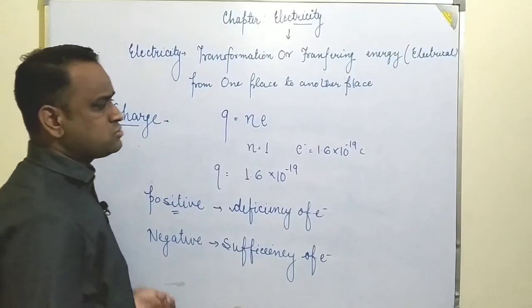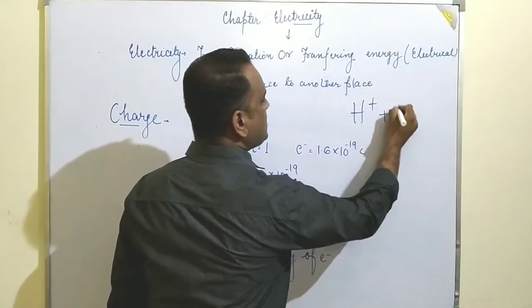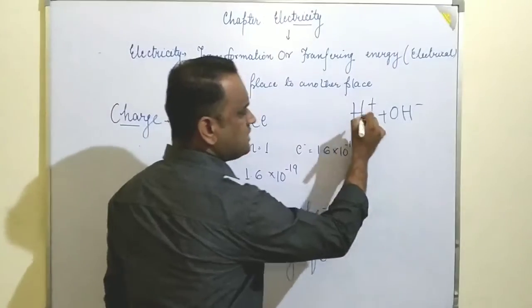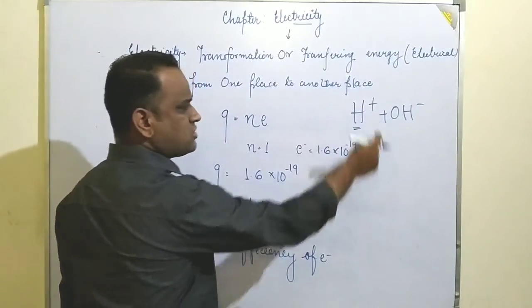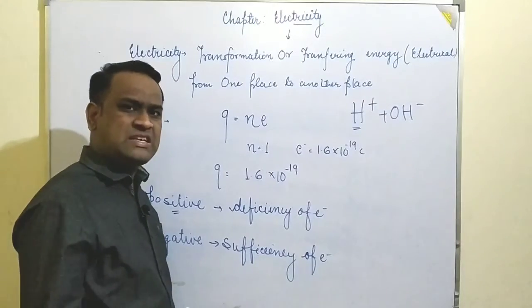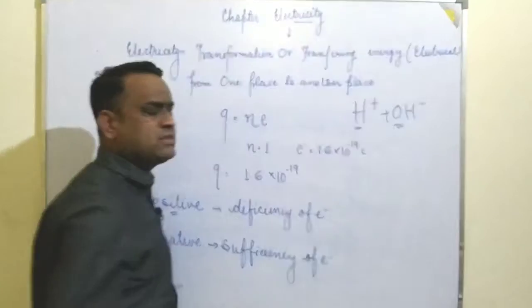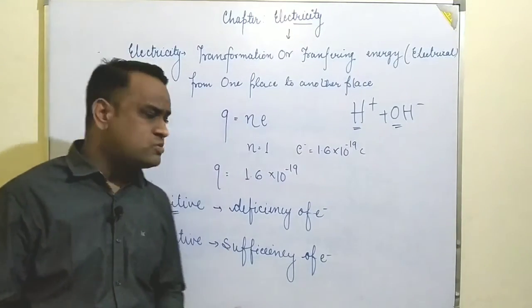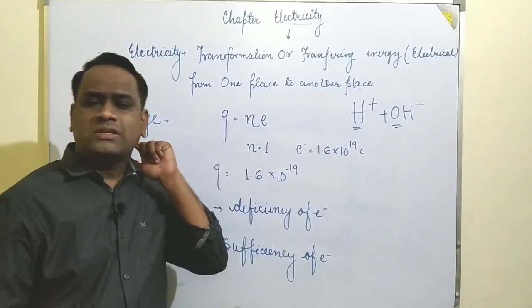Okay, so if I am writing here H plus and OH minus, from here we can say that the hydrogen ion is having the positive charge. Why? Because it is having fewer electrons within it, and OH minus is having a sufficient amount of electrons. So students, hopefully you have got what the charge is. Now we are moving towards the next topic.